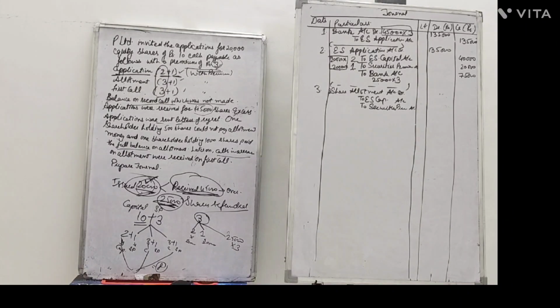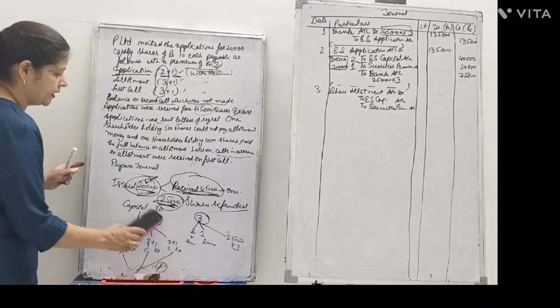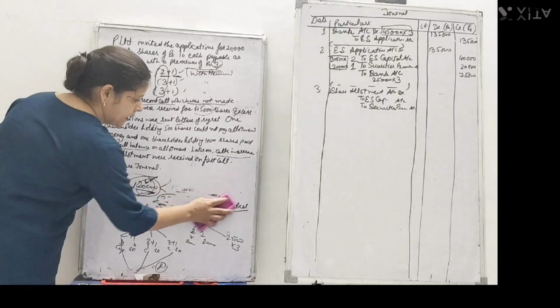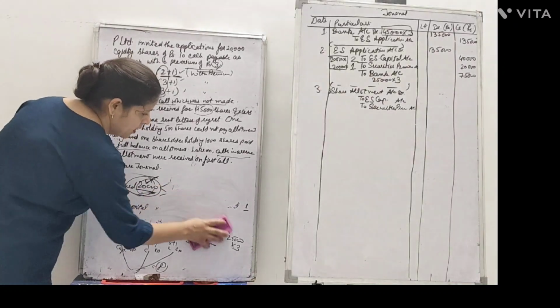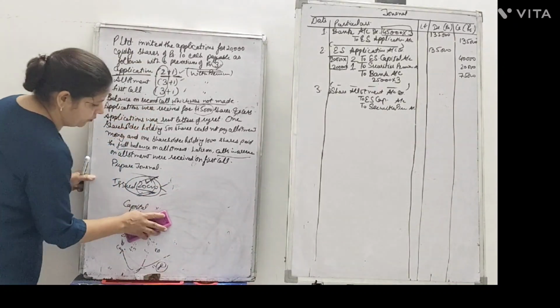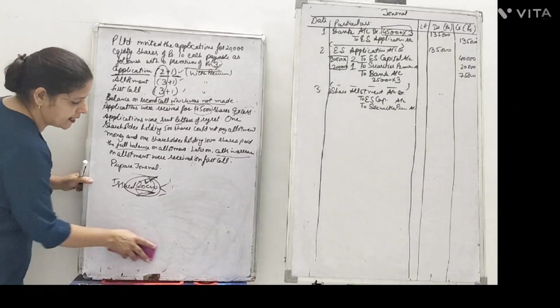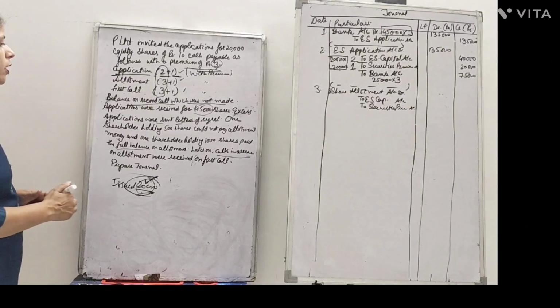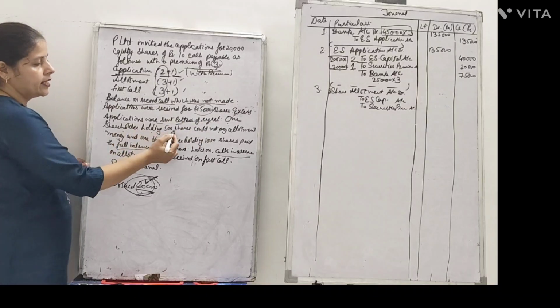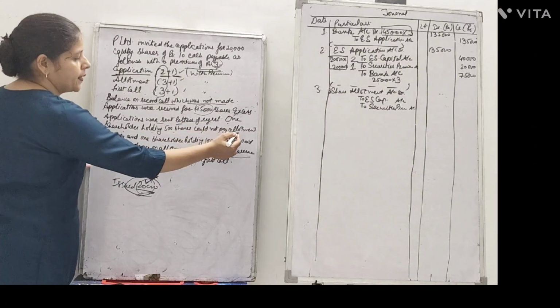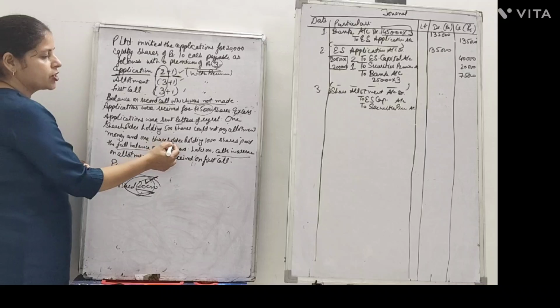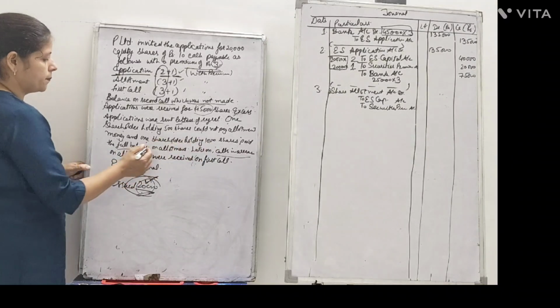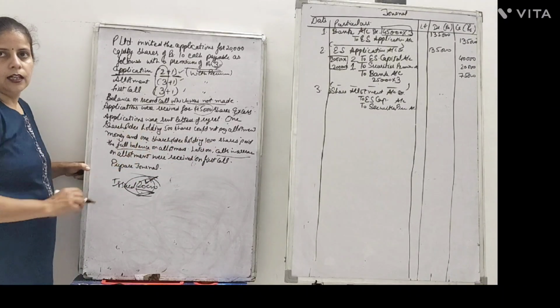Now, allotment can only be made to how many shares? That is 20,000 shares. The question is to be attempted for 20,000 shares. And here he says one shareholder holding 500 shares could not pay allotment, and one shareholder holding 1,000 paid the full balance on allotment.